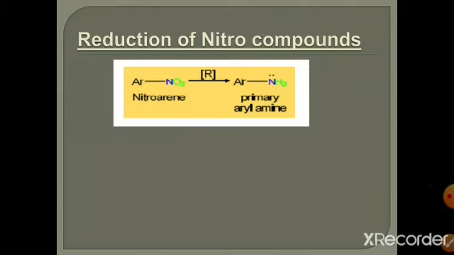If we have nitrobenzene, in the presence of active metal tin and hydrochloric acid, nascent hydrogen reacts with nitrobenzene and it is converted into aniline. So the nitro compound is reduced into amine. If we take nitroaniline, in the presence of active metal and nascent hydrogen, the nitro group is reduced into amine. The reactions are the same; we only change the catalyst here.